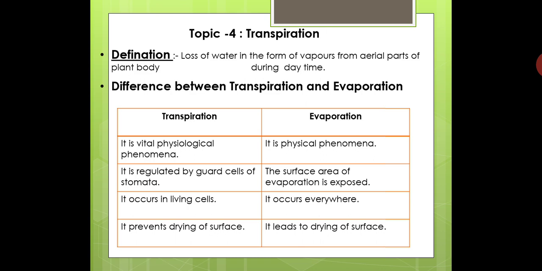The plant does not get dried because the stomatal pores get closed for a specific time, so the loss of water is checked during the hot period of the day, and the plant overcomes the drying of its body, while evaporation leads to the drying of the surface.